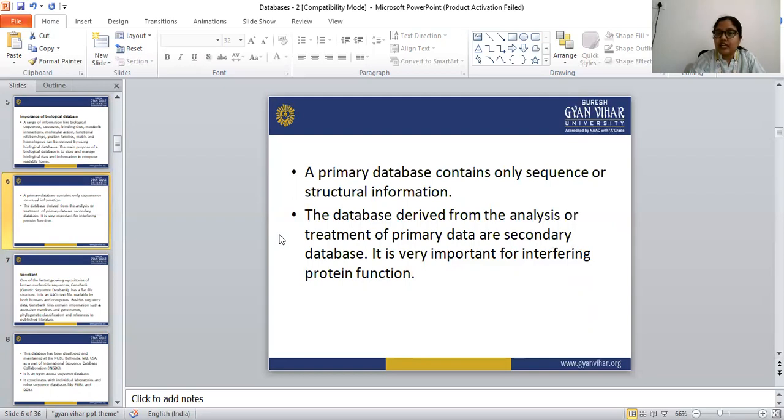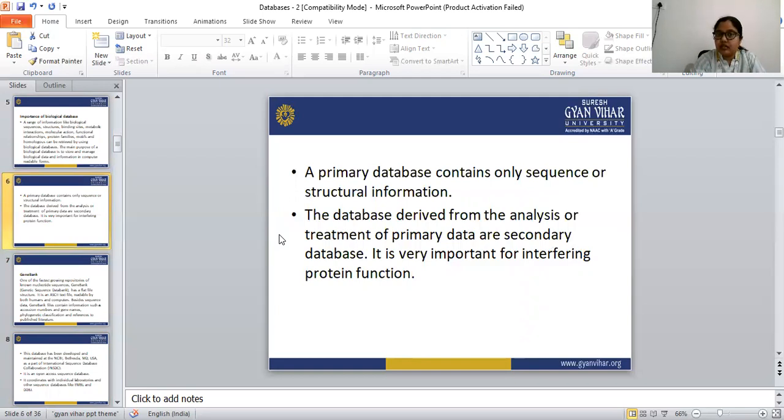The databases derived from the analysis or the treatment of the primary data are known as secondary databases. So there are two types of database: primary database and secondary database.